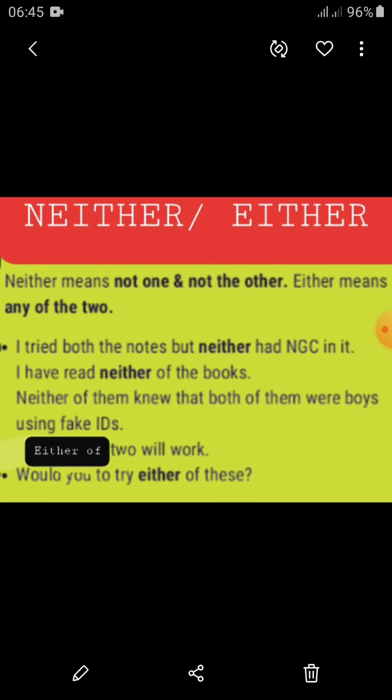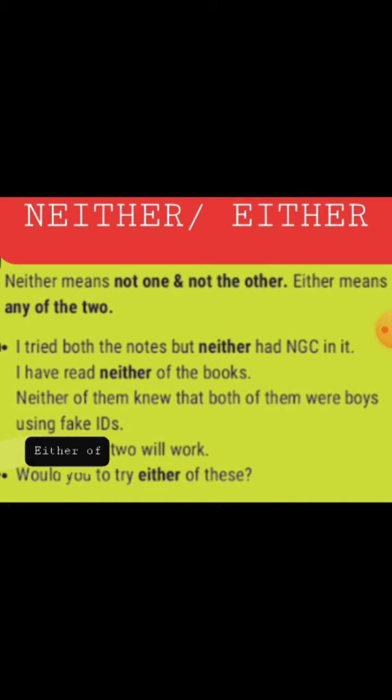I have read neither of the books. Neither of the books means nothing you have discussed. You haven't read any kind of book. Neither of them knew that both of them were boys using fake IDs. Neither of them means they were 2 persons, and both of them didn't know that both of them were boys using fake IDs.